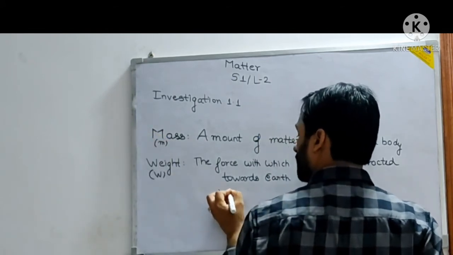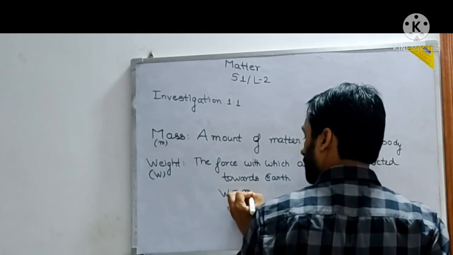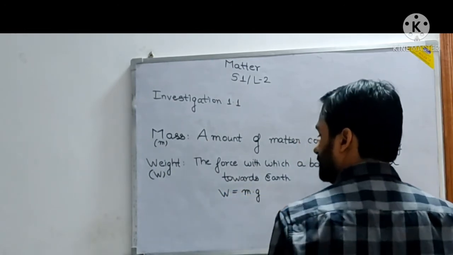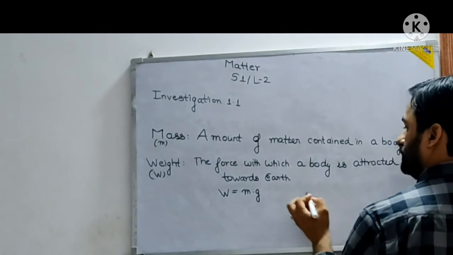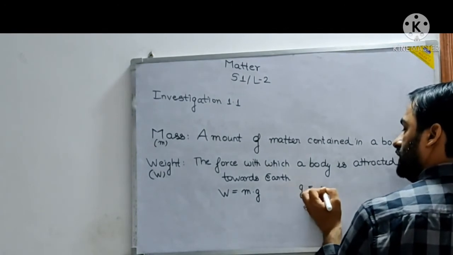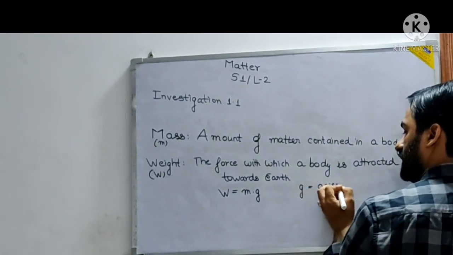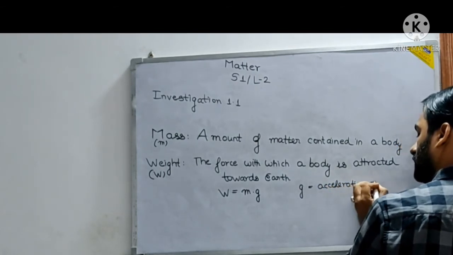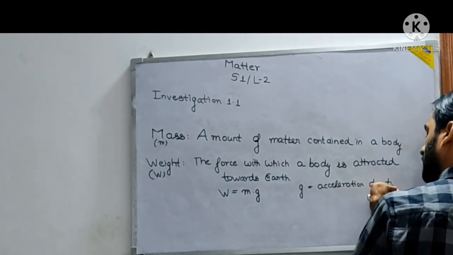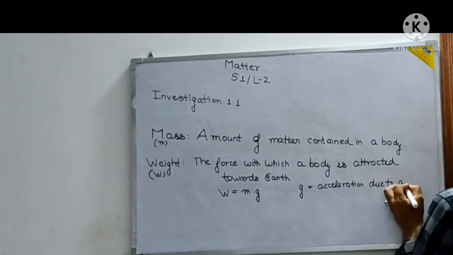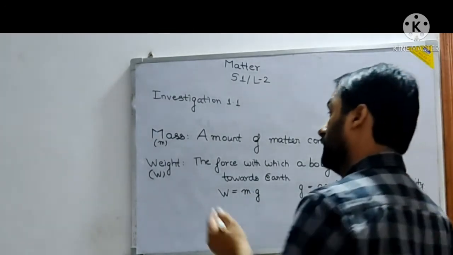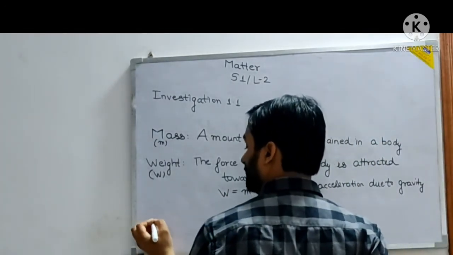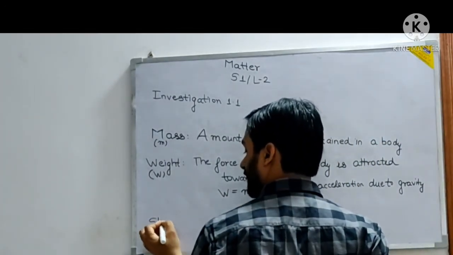So W is what? W is m into g, whereas g is acceleration due to gravity. Then one more thing is introduced here, which is called spring balance.